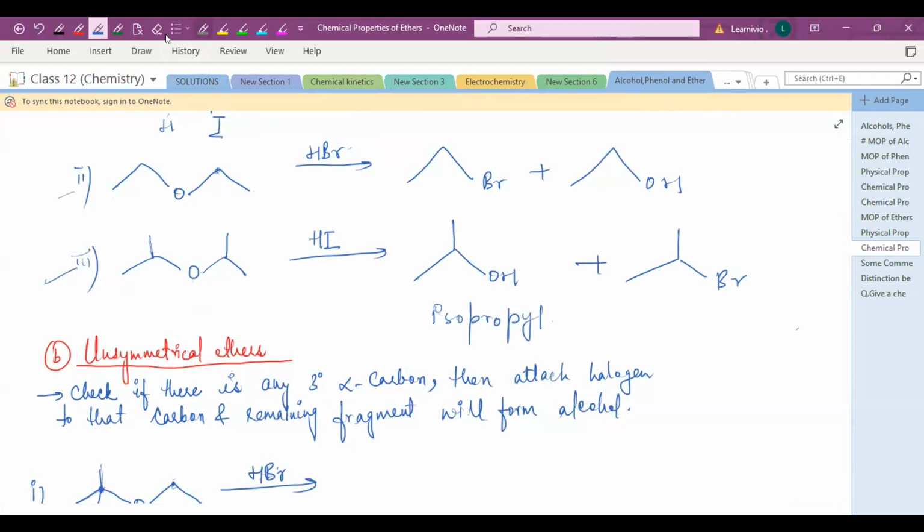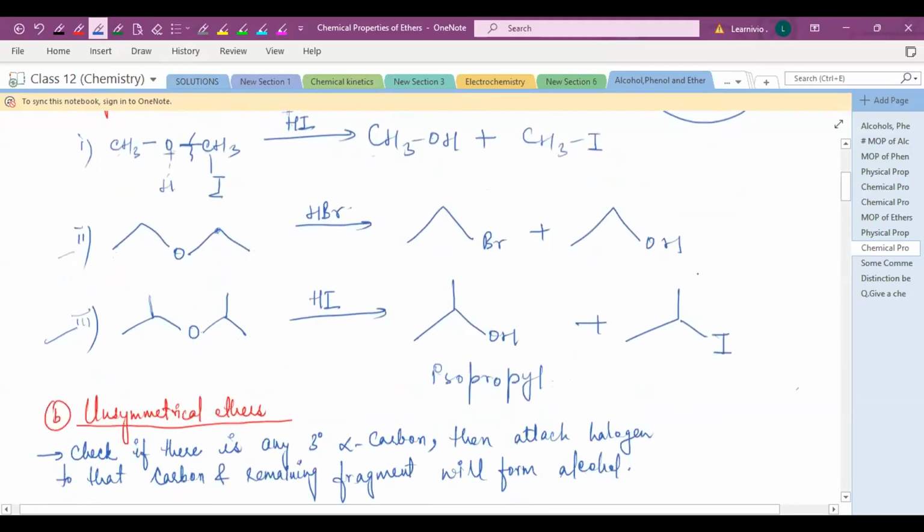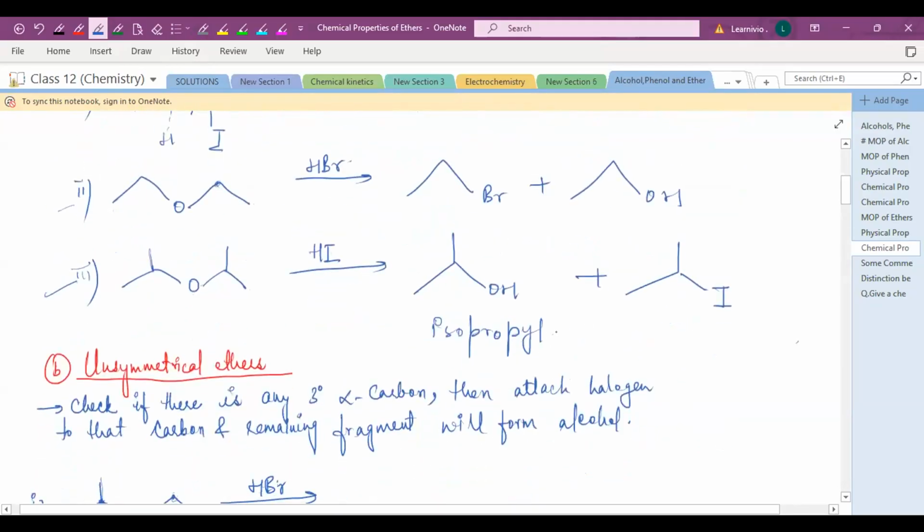Sorry, you will get an iodide. HI is there, so you will attach iodine. Isopropyl alcohol plus your isopropyl iodide.